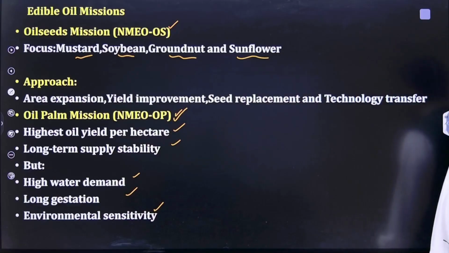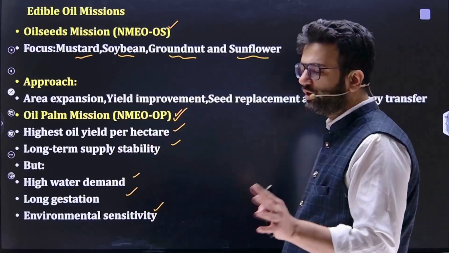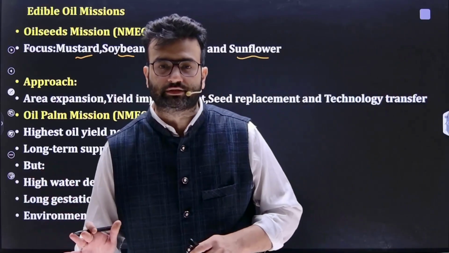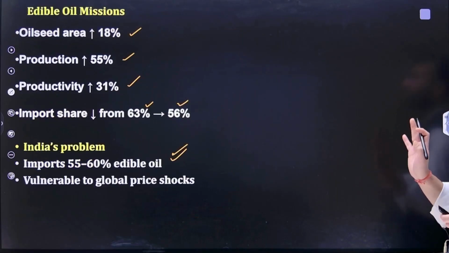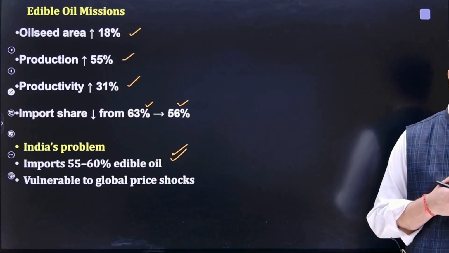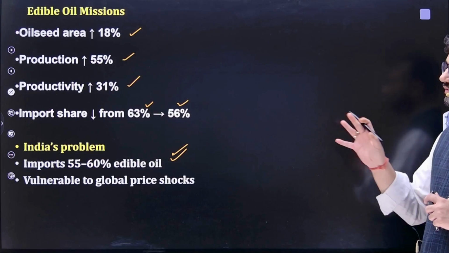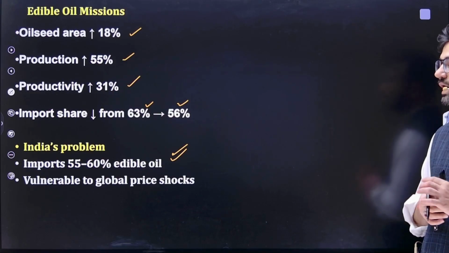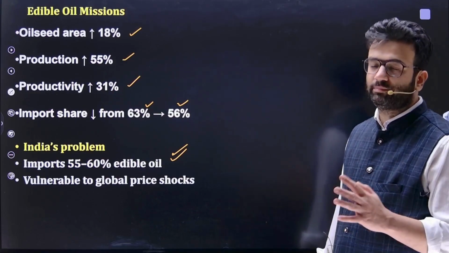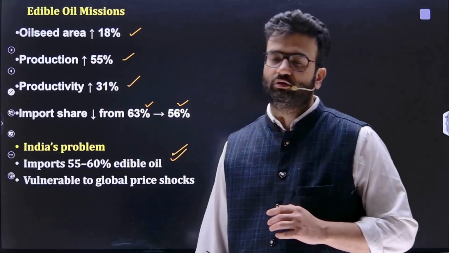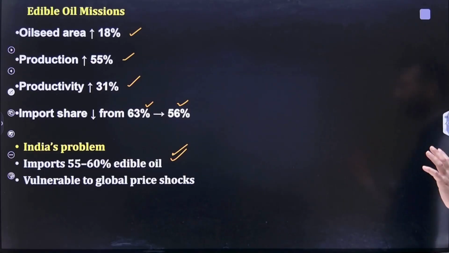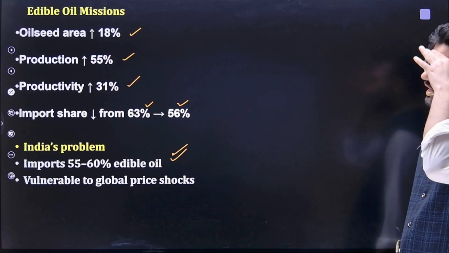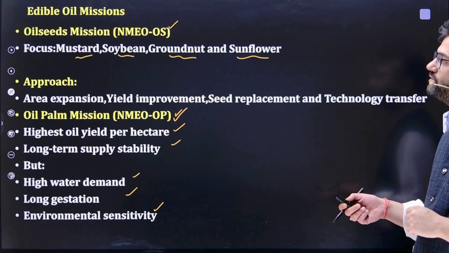So guys, if any question comes regarding edible oil, how should you write the answer? First of all, you should mention that the overall import dependence on edible oil is high. The import is 55 to 60% of edible oil, and if there is any change in the global supply chain, it directly impacts cost push inflation. You can also write that the import share has fallen from 63 to 56%, and India has also enhanced its production.